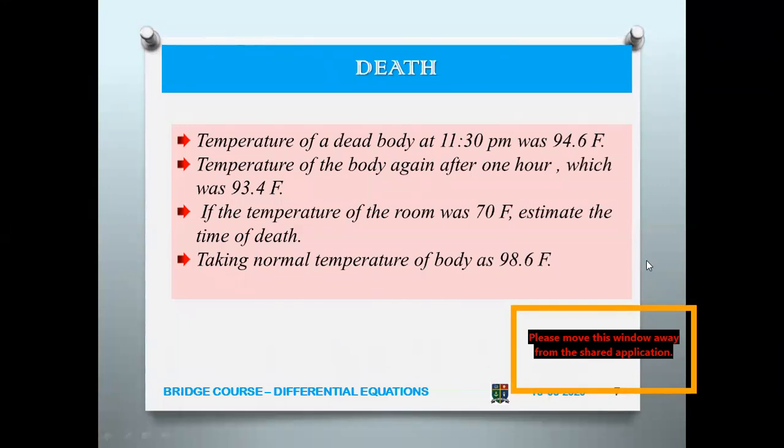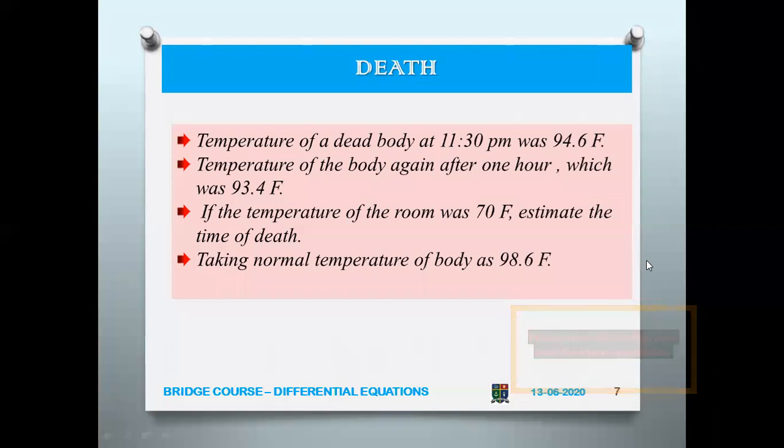Okay. So now, you are taking the temperature at 11:30 and you find something, and then again after 1 hour you take the temperature and find it to be 93. That is, it has reduced. Now, there is also a room temperature that we have to take as a factor. It was 70 Fahrenheit. Estimate the time of death. So when would it have happened?